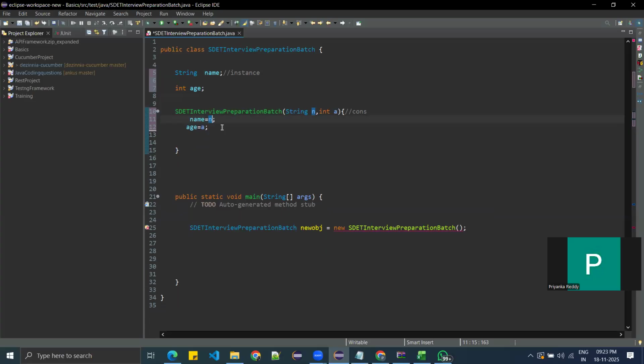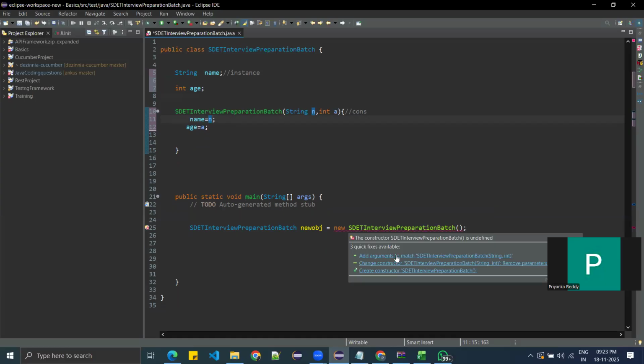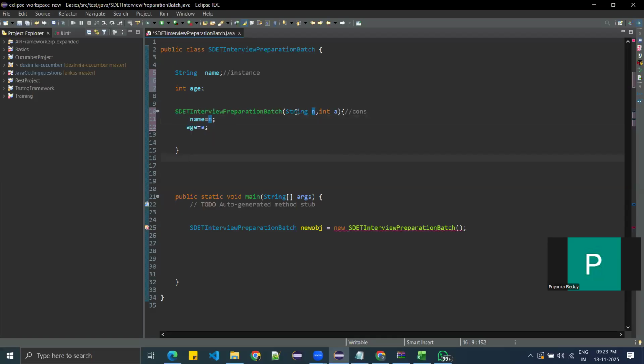So now what you are doing here, you go to the constructor. See, the constructor is getting an error: add argument to match this one. The constructor is expecting two parameters, one is string and one is int a. So for the string I will give Priya, and for the number I will give 10.